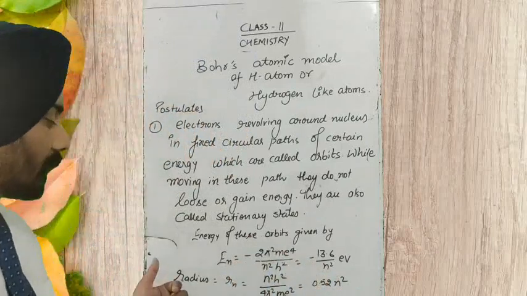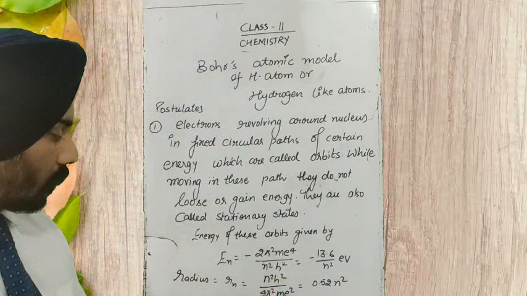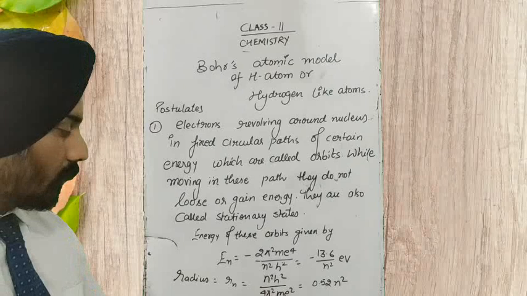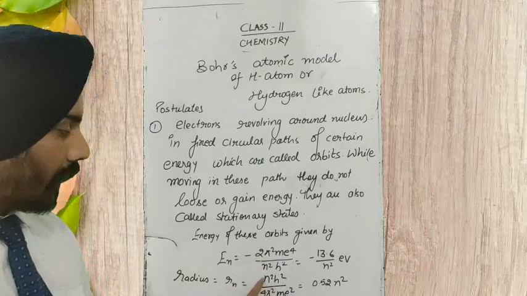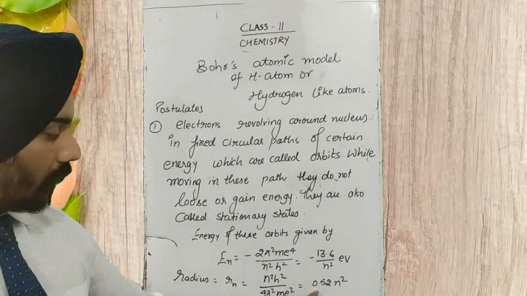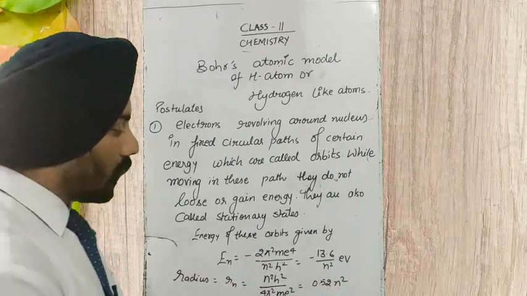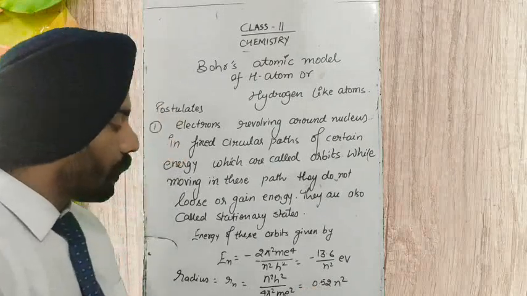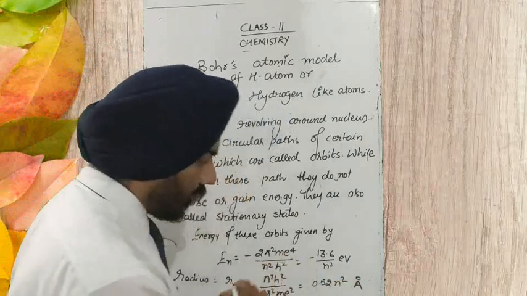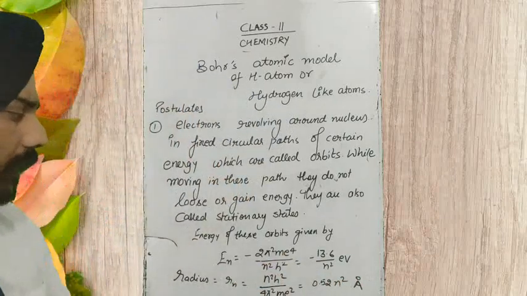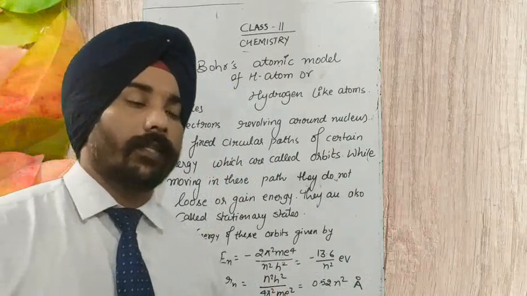Second, he has given the radius, n square h square upon 4 pi square m e square. If we calculate all these values except n, then we get the value 0.52 n square, and that is in angstrom. We just have to keep the value of n, and we will get the radius of each orbit.